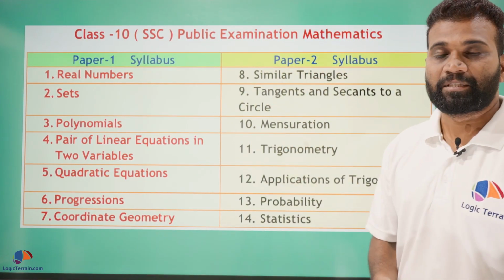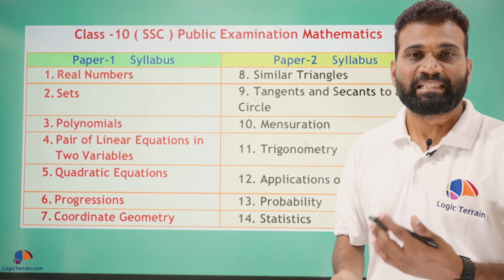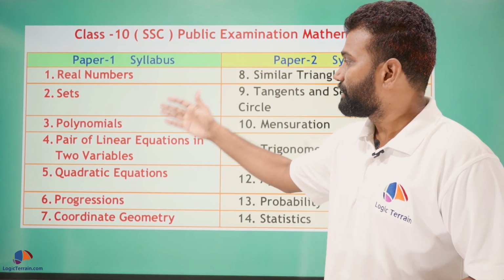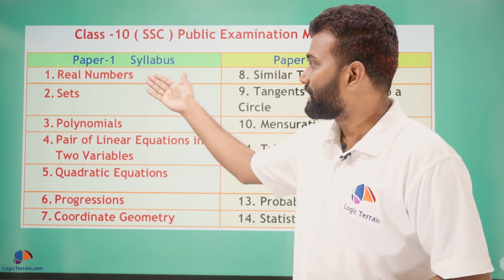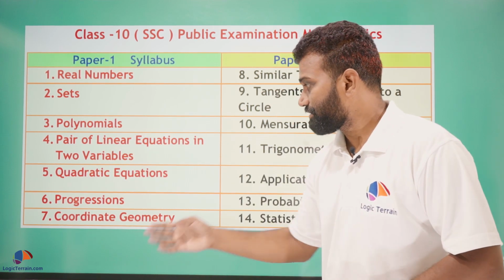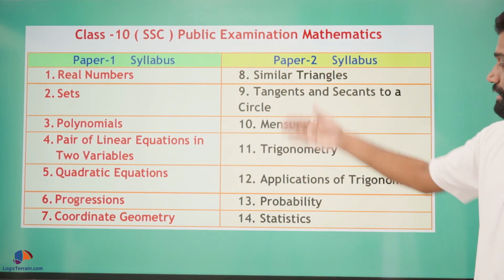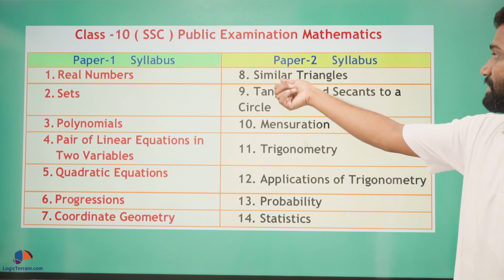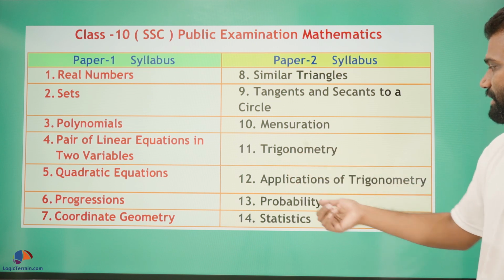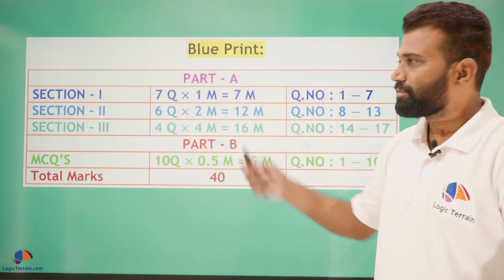So this is the syllabus bifurcation for Paper 1 and Paper 2. In total we have 14 chapters, divided into two parts, 7 chapters each. For Paper 1, we have 7 chapters, namely real numbers, sets, polynomials, pair of linear equations in two variables, quadratic equations, progressions and coordinate geometry. For the Paper 2 syllabus, the remaining 7 chapters, namely similar triangles, tangents and secants of a circle, mensuration, trigonometry, applications of trigonometry, probability and statistics.